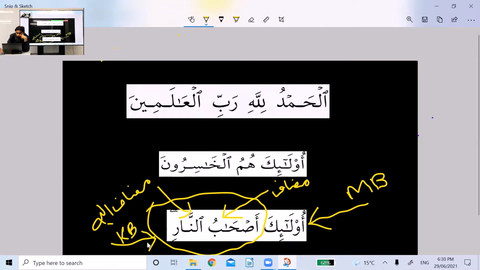Is it murakkab idafi? Excellent. Yes, excellent. Brother, is this ashabu a special mudaf? Yes, sister, you are right. Because you remember, we learned a word sahib. Sahib was one of the special mudaf, and the plural of sahib is ashab. Excellent point. Very good point, sister. MashaAllah. Excellent point.